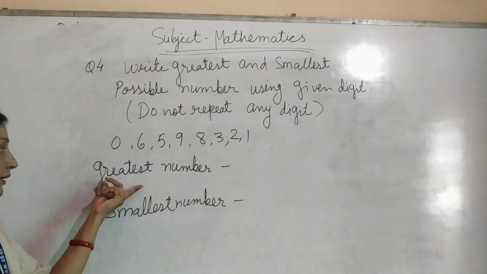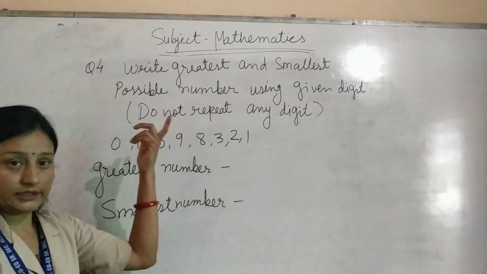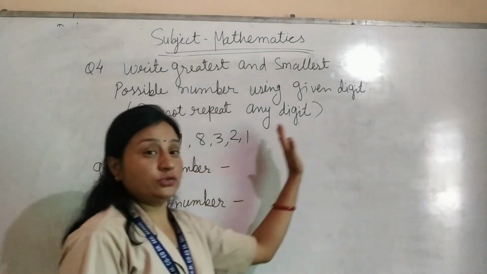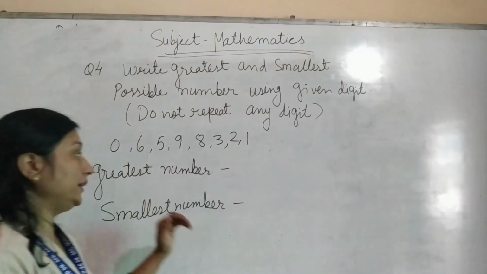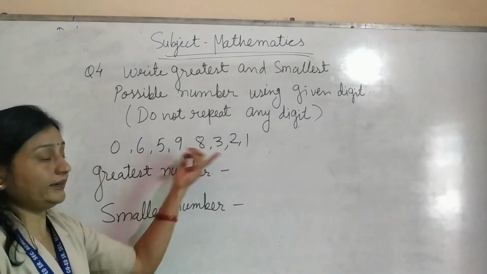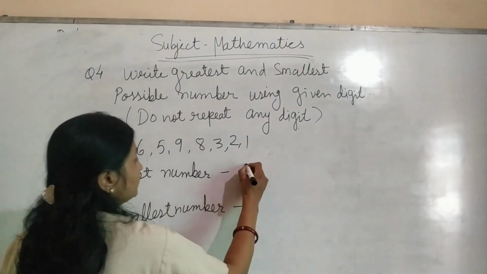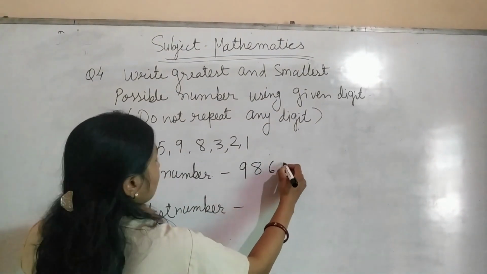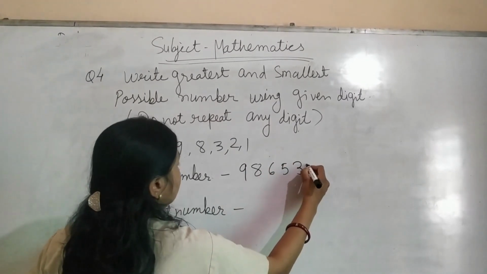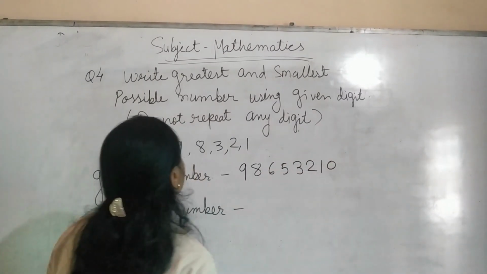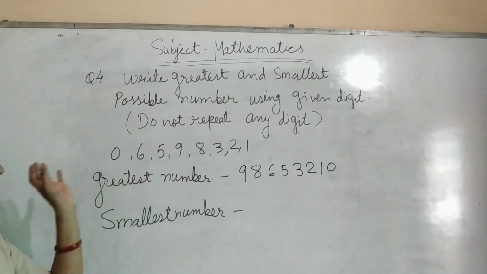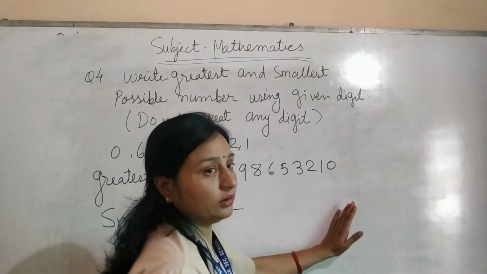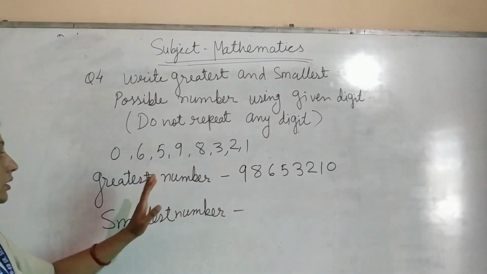For the greatest number, check all the digits and write them in descending order, greatest to smallest. First 9, after that 8, 6, 5, 3, 2, 1, 0. Do not repeat any digit.